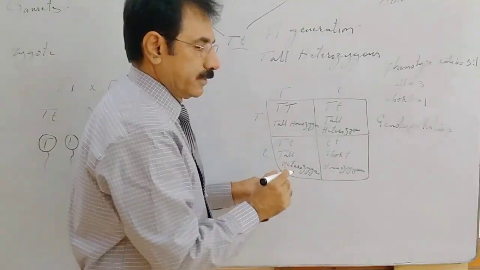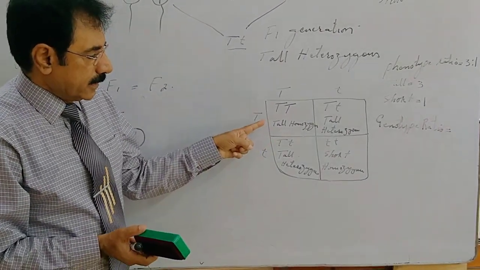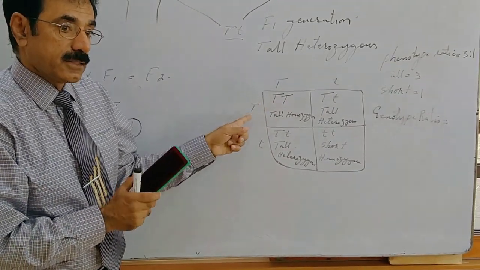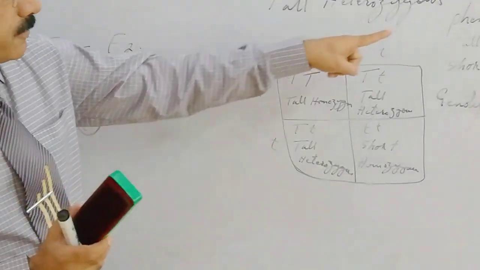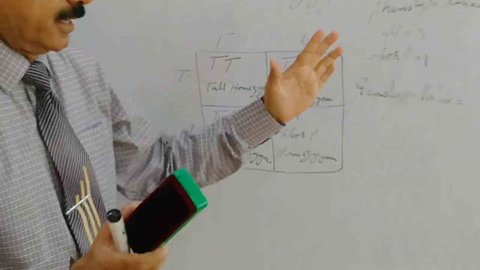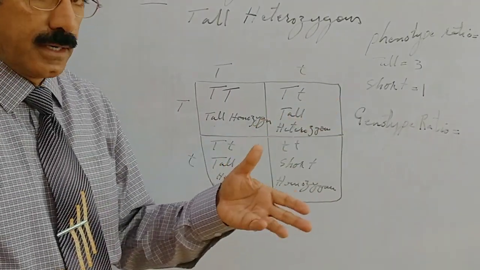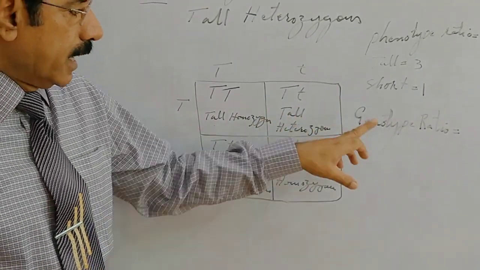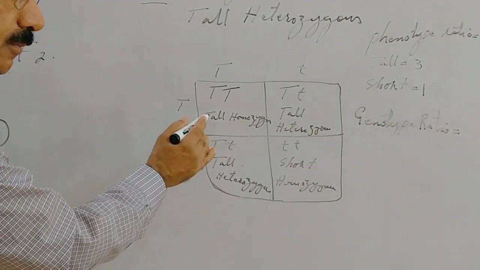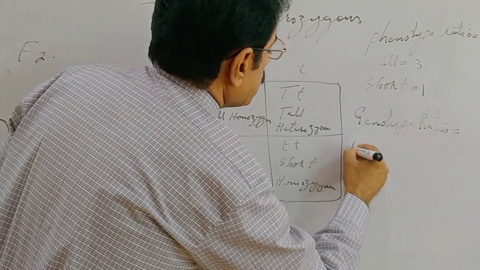Genotype ratio. In the genotype ratio, dear students, we will also observe the homozygous as well as heterozygous. But for phenotype ratio, there will be no homozygous tall or heterozygous. For genotype ratio, because genotype means genetic constitution or genetic makeup, we will see the homo or hetero. Let us see.